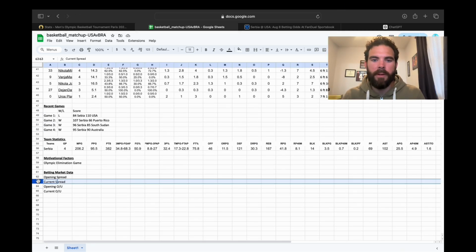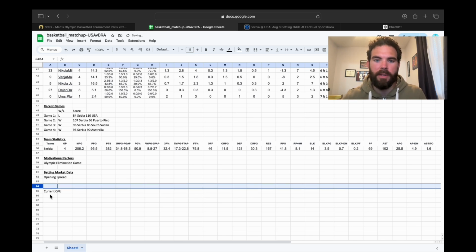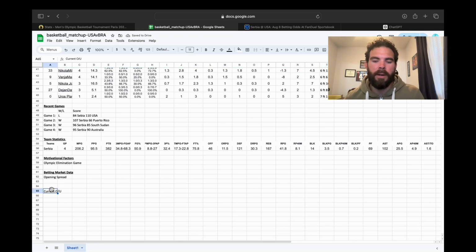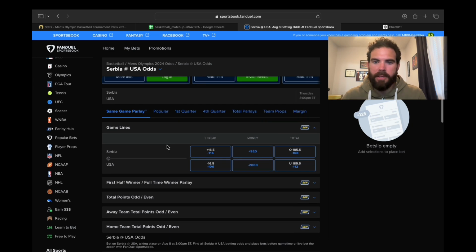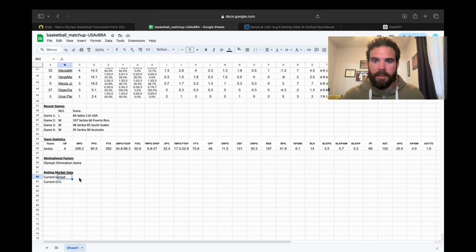All right, so we have it filled out, and the only thing I'll edit here is the market trend as far as the public consensus. I've seen on a lot of applications that they have what the current public is betting on, such as they might have, say, 60% of the public is betting on Team USA, or 80% of the public is betting on the over, and that's good to know. But FanDuel didn't have it available to me at this time because this line was just posted. The day I recorded this video was actually the day this matchup was set, so I didn't see any consensus data on it, so I took that out.